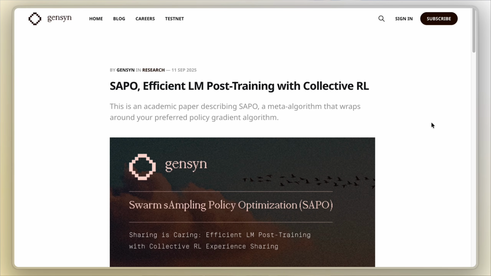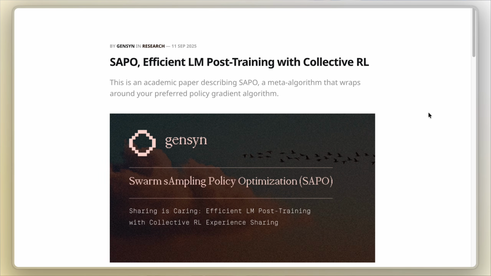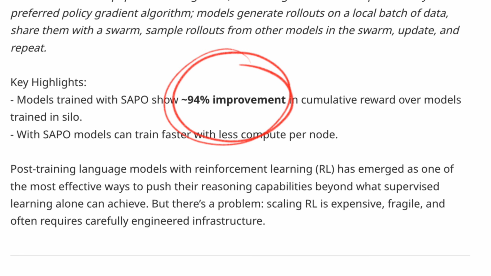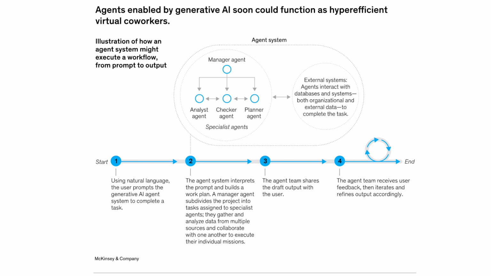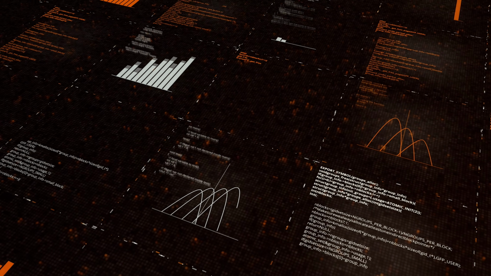And if you've been on X, you've definitely seen the receipts. Jensen's swarm sampling approach boosting quant trading rewards by 94%. All of this is pulling hundreds of likes and real traction, because yeah, it's cool, but more than that, it's practical. McKinsey's calling it the top frontier of tech, and competitors aren't sitting still either.